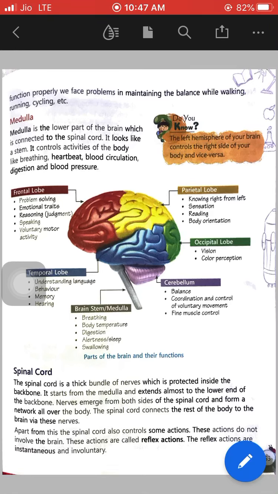Good morning, dear students. Today we will continue with chapter number 5, the nervous system. In the previous class, I explained the structure of the brain, and today I will explain the spinal cord.